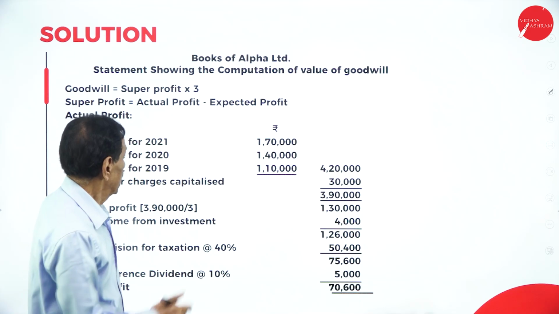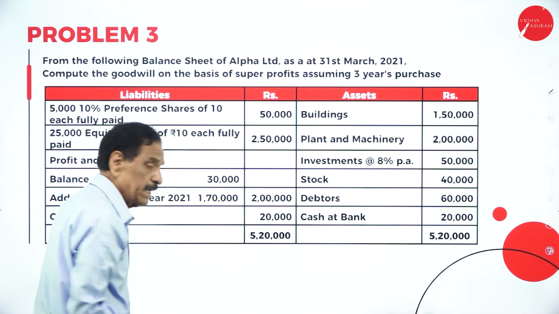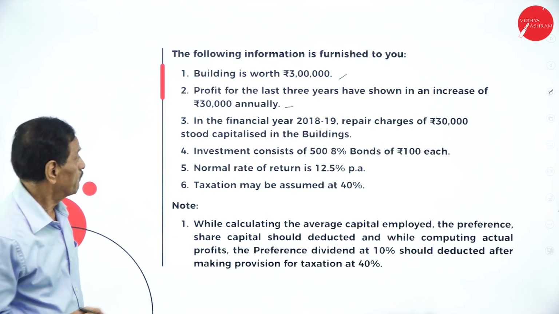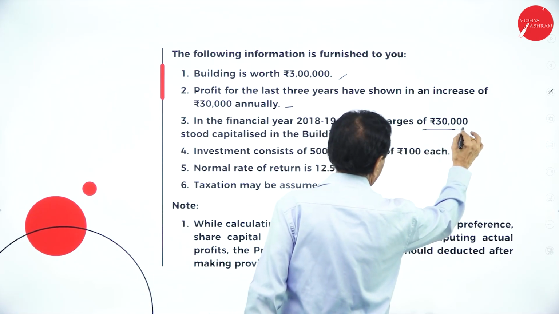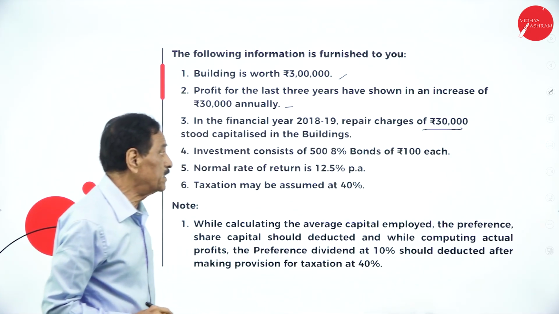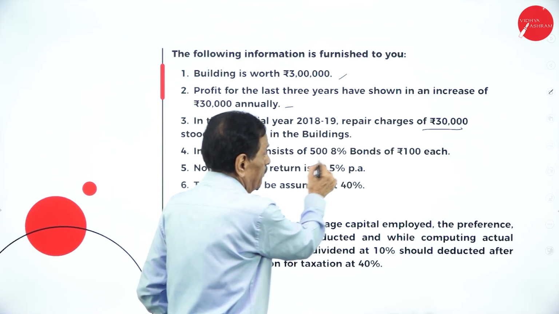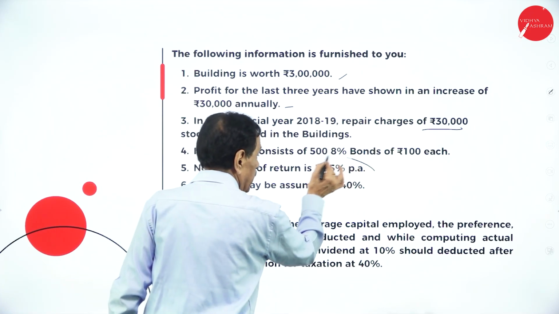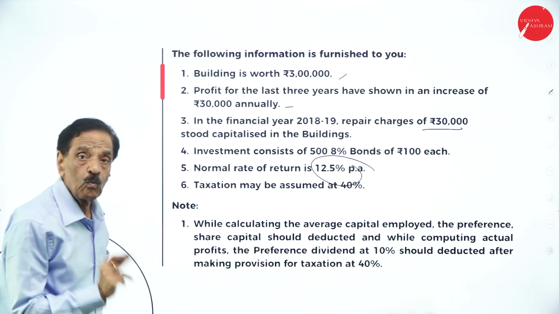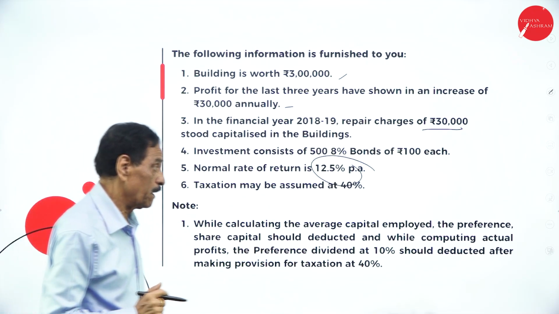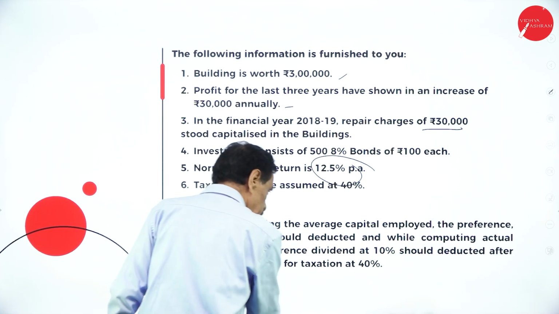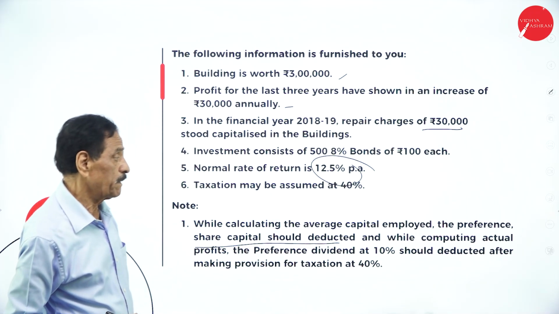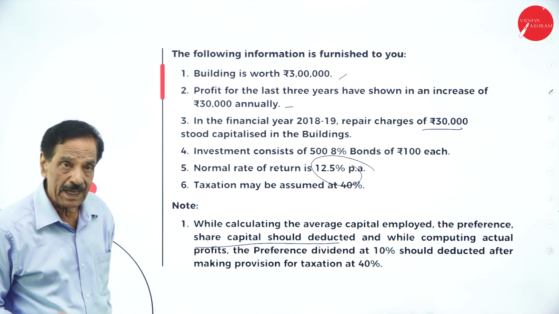So you see that today's profit is 1,70,000, deduct 30,000, 1,40,000, deduct 30,000, 1,10,000. The financial repair charges of 30,000 should be deducted. Investment: consider 500 into 100, 50,000, 8% is 4,000 rupees. Normal rate of return is 12.5%, tax 40%. While calculating the average capital employed, the preference share capital should be deducted. And while computing the actual profit, the preference dividend of 10% should be deducted after making provision for taxation.